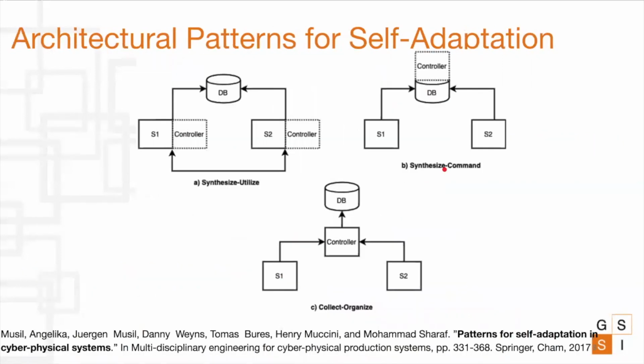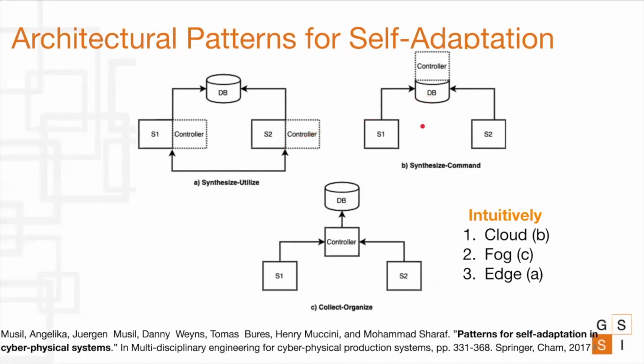Towards this, 3 different patterns for self-adaptation in IoT or CPS in general were proposed by Musil et al. Each pattern has its own advantages as well as disadvantages. Intuitively, this can be thought of as edge, fog, and cloud. SU in the figure, or synthesize utilize, is a completely decentralized pattern like that of an edge, where the sensors have the ability to decide.